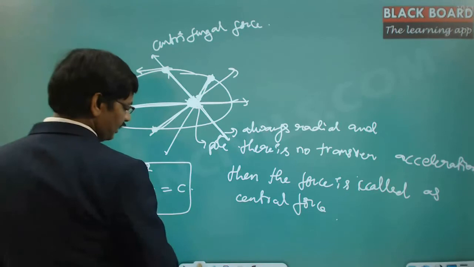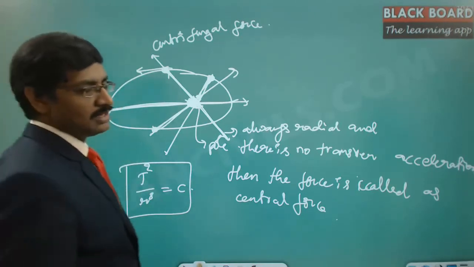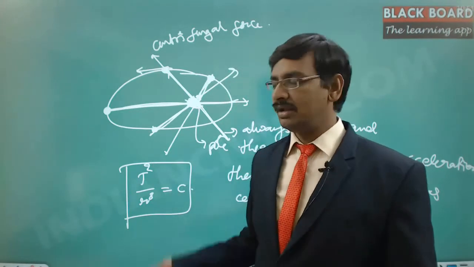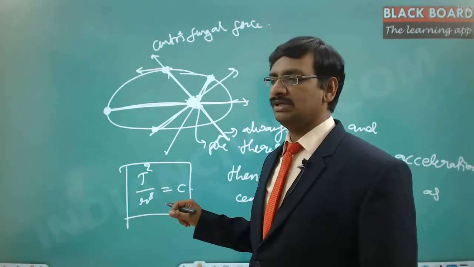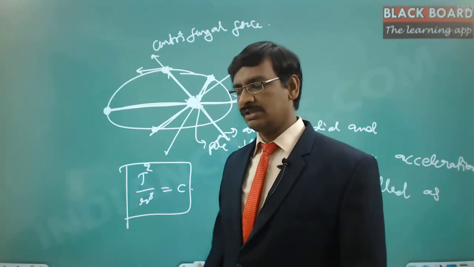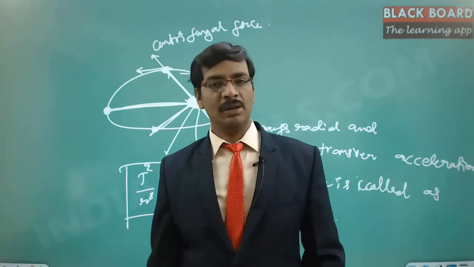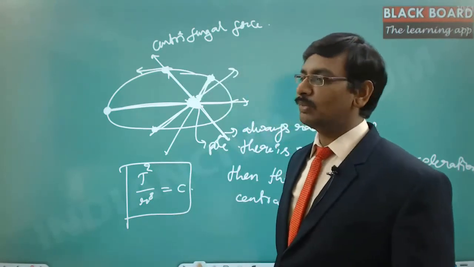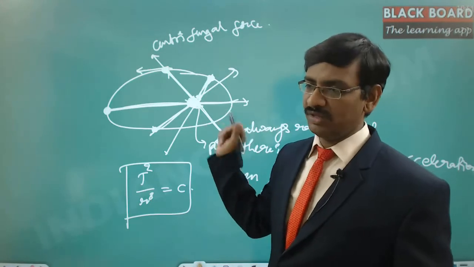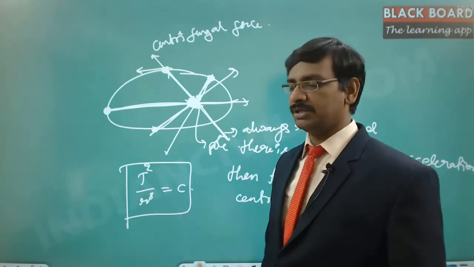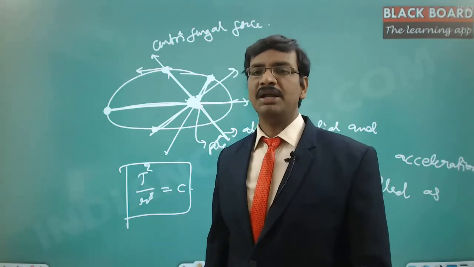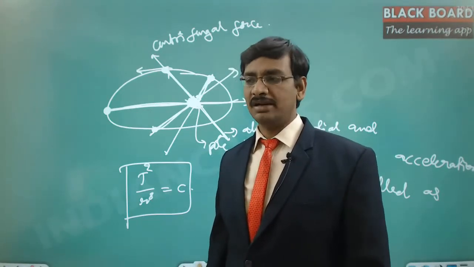For every planet this is one theorem, and the other theorems are: every planet moves only in a plane, and every planet rotates about the sun in an elliptical orbit with the sun as one of its foci. Those are the three theorems stated by Kepler, and we are going to prove them mathematically in our case. That is one particular case, where the particle moves in a plane in an elliptical shape. But a particle can even move in a parabolic path, or take any random path, even under central acceleration.